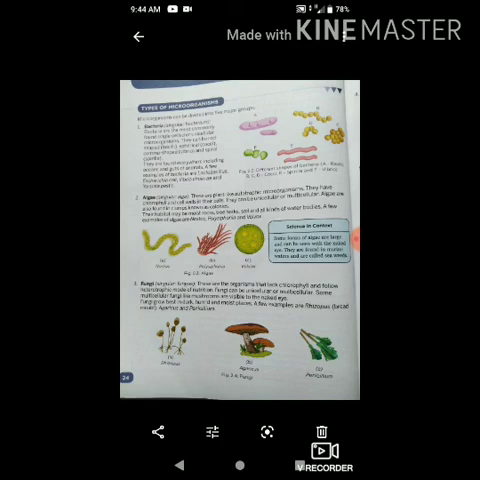Bacteria are the most commonly found single celled or unicellular microorganisms. That means bacteria have only a single cell, so the whole body is a single cell. They can be present in different shapes, like rod shape, spherical, comma shaped, and spiral shaped.